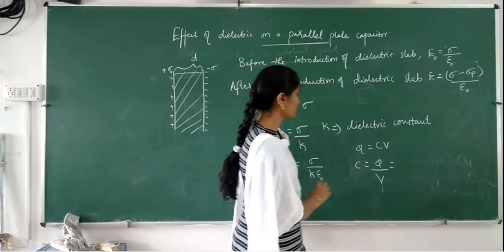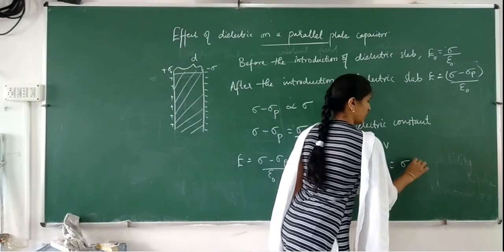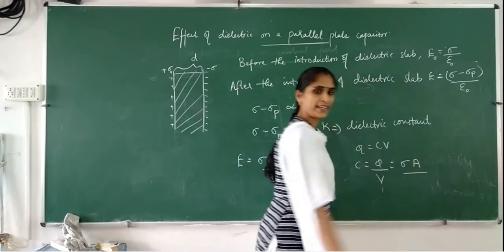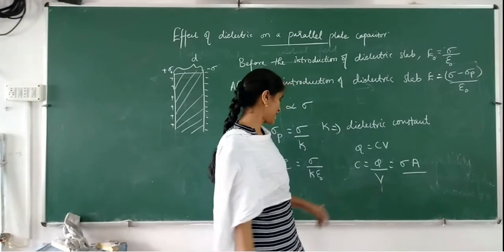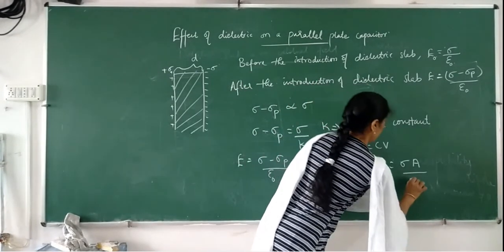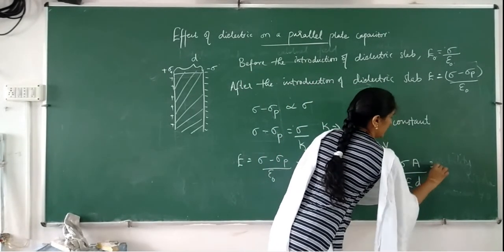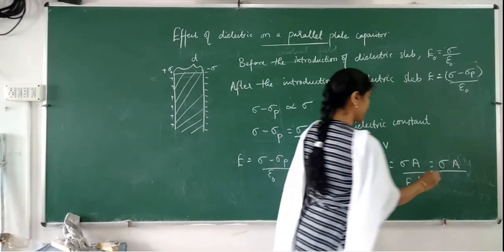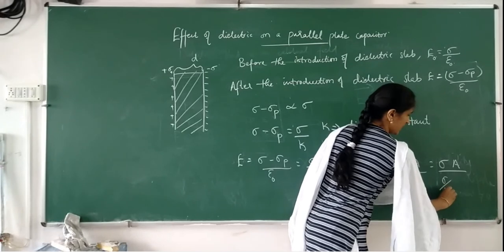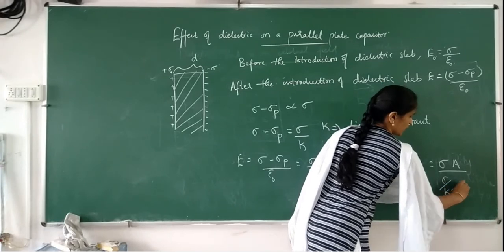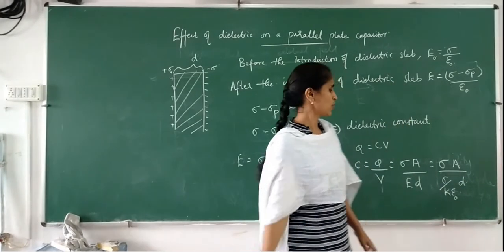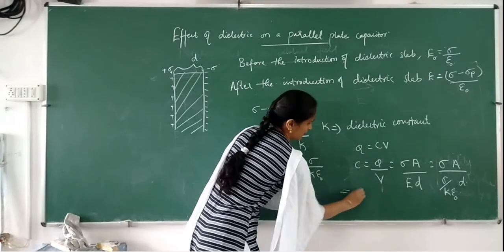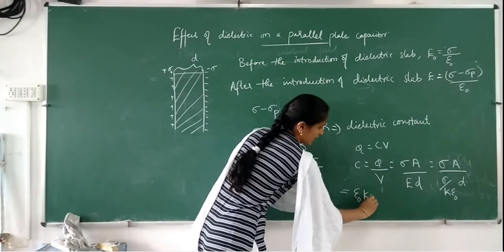Q is sigma into A, where A is the area, and V can be written as E into d, or sigma into A divided by, instead of E we write sigma by K epsilon 0 into d, or we can write it as epsilon 0 K A by d.